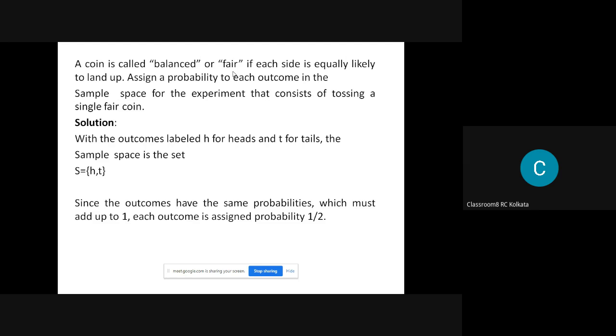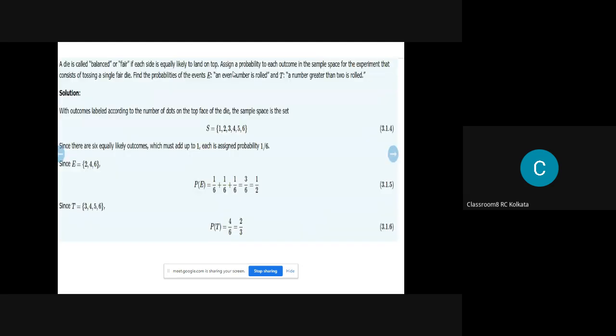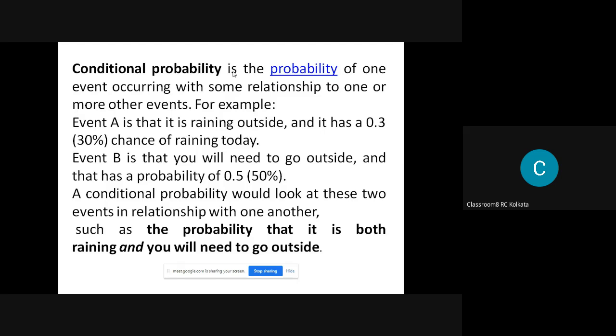But if it is a tampered one, then what happens? Both sides are head. Then what is the probability that you are getting a head? So this type of questions you may expect. And I want you to do that question.